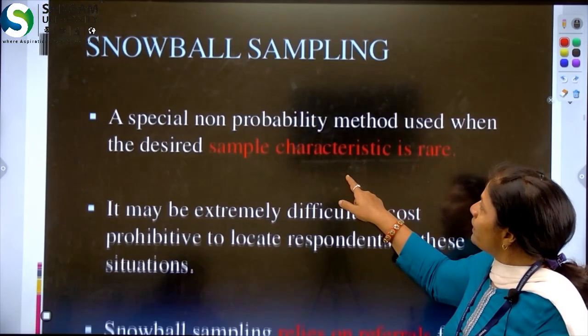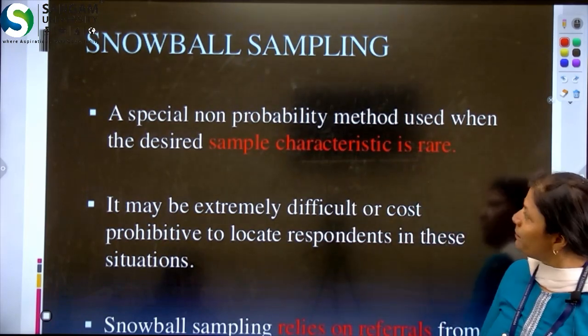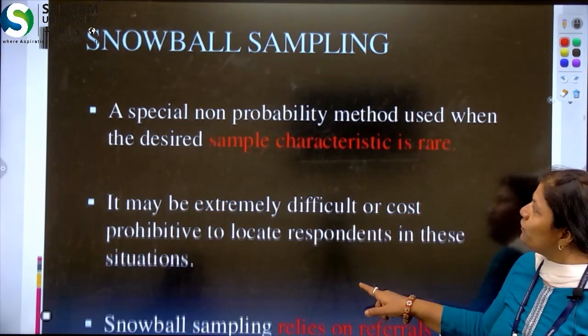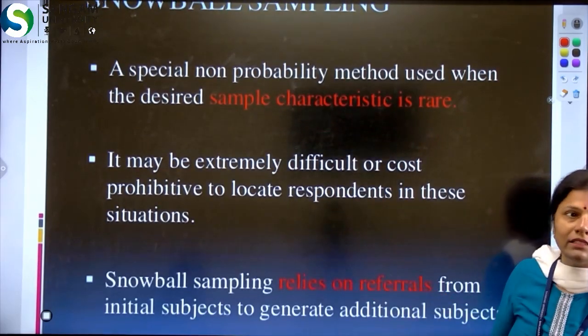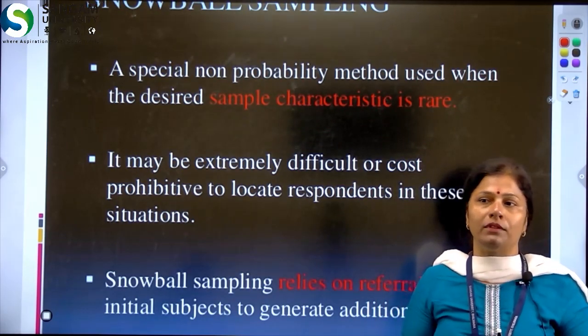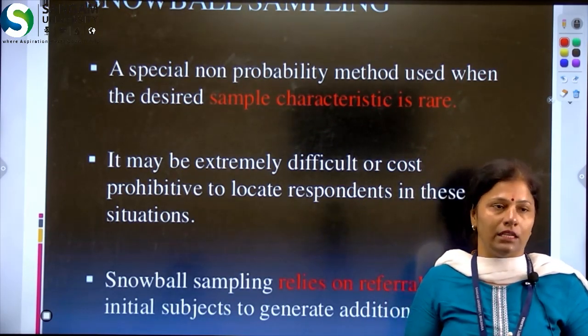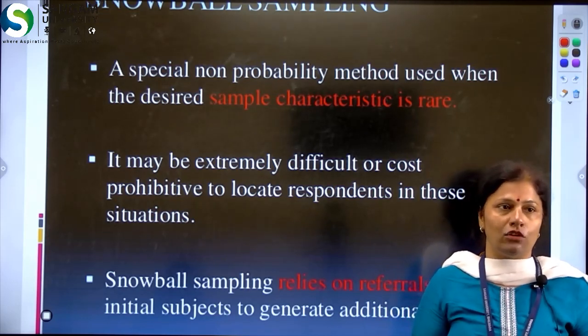Now, the last non-probability sampling method is the snowball sampling method. It is very special, and it is used when the sample characteristics are very rare, for example a very rare disease whose symptoms and characteristics are not visible.